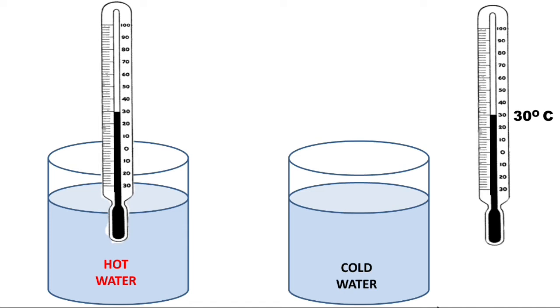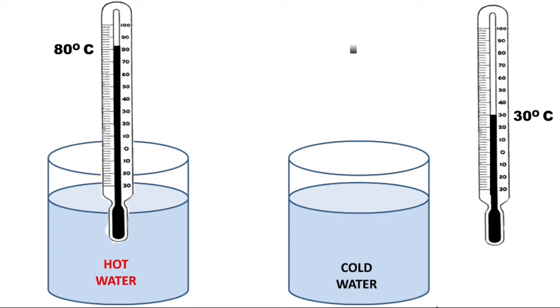When you keep the thermometer in hot water, the mercury level rises because the energy got transferred from hotter body, that is hot water, to colder body, that is thermometer. Observe the readings of the thermometer and note it. Let it be 80 degrees Celsius.